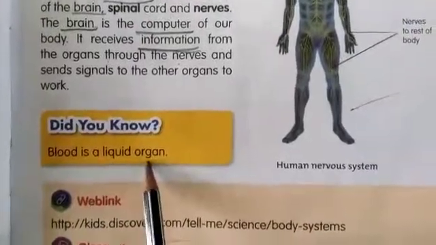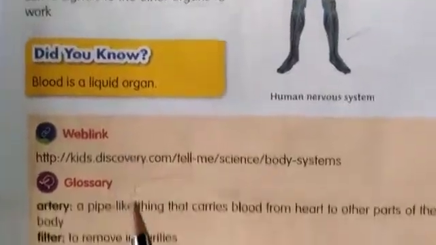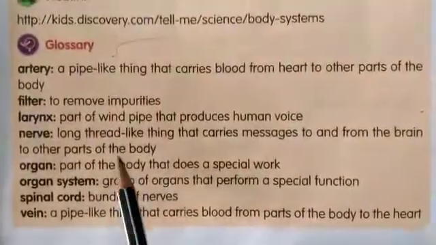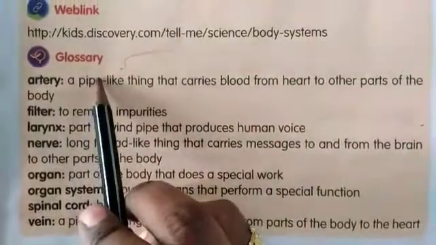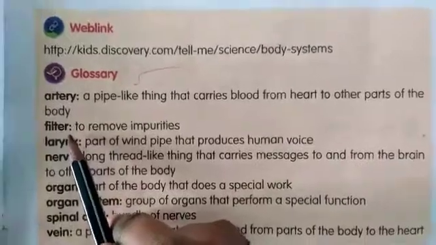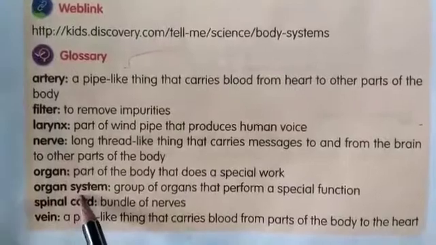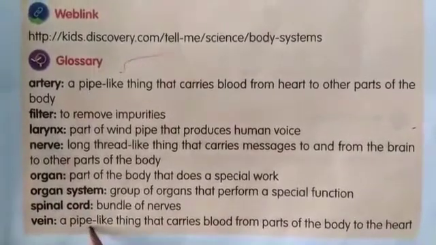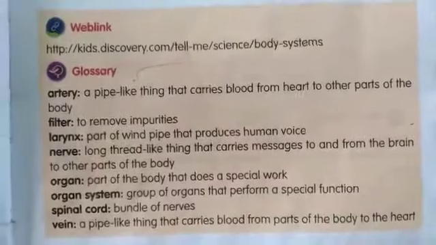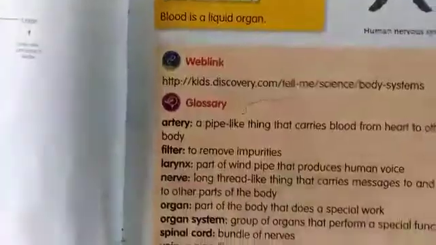Blood is a liquid organ. You have to learn this too, in the 'Did you know?' section. You may get it in objective type questions. You are also going to learn the glossary, children. The glossary will help you get the meaning of the hard words: arteries, filter, larynx, nerve, organ, organ system, spinal cord and veins. So learn it and draw the 3 figures. Today you are going to draw 3 figures with labeling, and we will see practice questions.